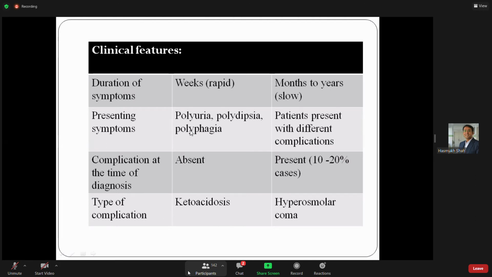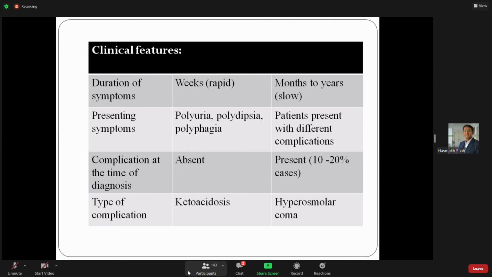Now, clinical features. Duration of symptoms: in type 1, onset is very, very rapid. In type 2, it takes months or years to develop, slowly progressing. As weight gain occurs, insulin resistance develops, and it takes a long time. Presenting symptoms in type 1 are polyuria, polydipsia and polyphagia. In type 2, the patient may present with different complications, or may not, and these symptoms may also be present: polyuria, polyphagia.